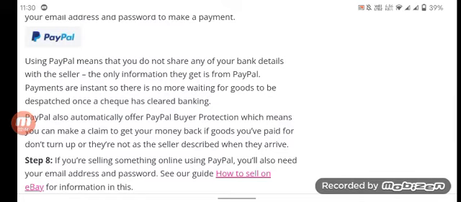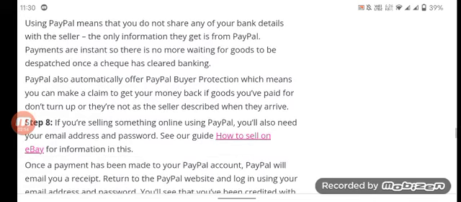PayPal payments are instant, so there is no more waiting for goods to be dispatched once a check has cleared the bank. PayPal also automatically offers PayPal buyer protection, which means you can make a claim to get your money back if goods you have paid for don't turn up or are not as the seller described when they arrive.